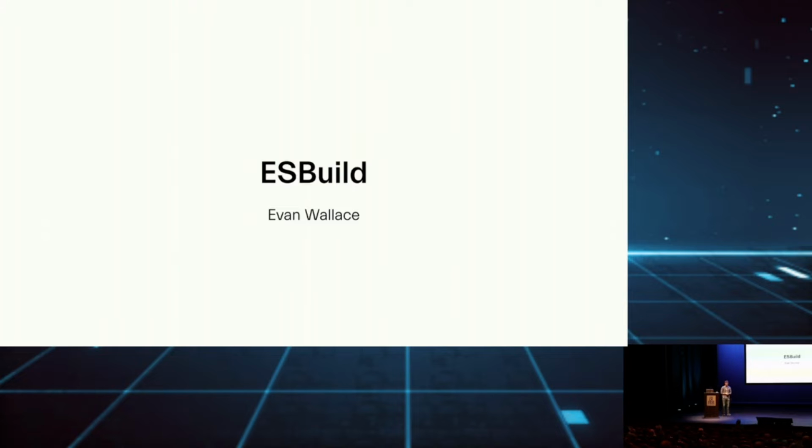And the thing that blew my mind here is that it's not 10 times faster than Webpack. It's 100 times faster than Webpack. Faster than anything I would have believed initially, and a lot of people in the JavaScript community also didn't know that something like this was even possible, to build a web application in 1 second instead of 100. So now you can see a lot of tooling that is talking about writing it in Rust or Go because of what ESBuild has shown.